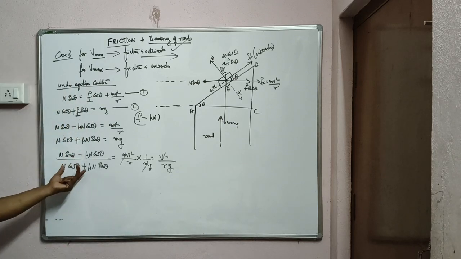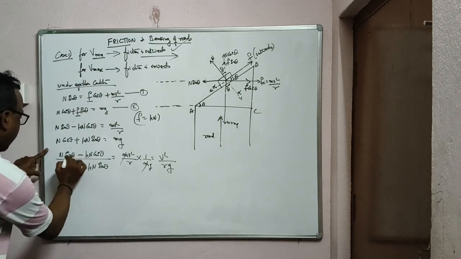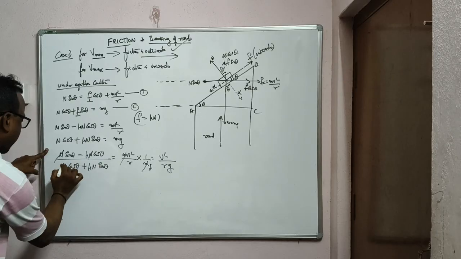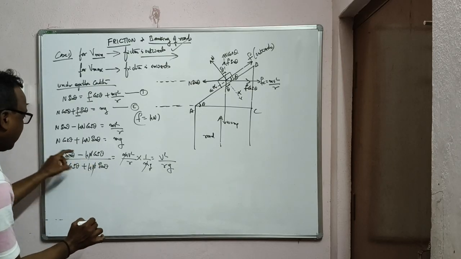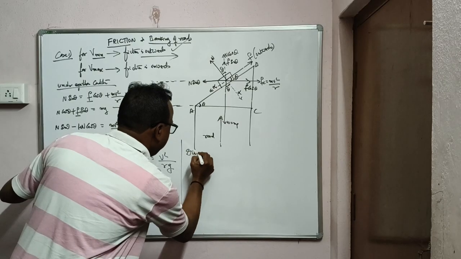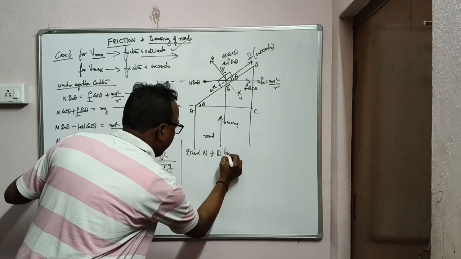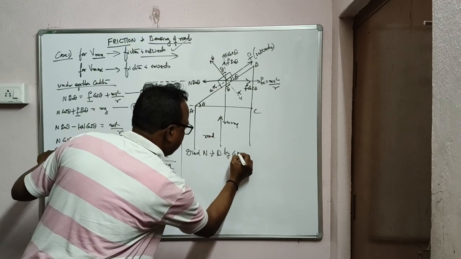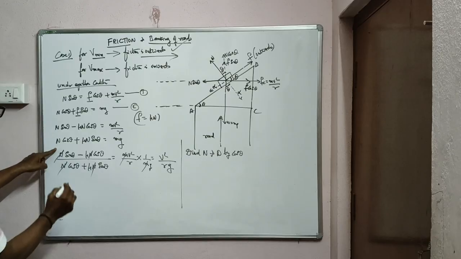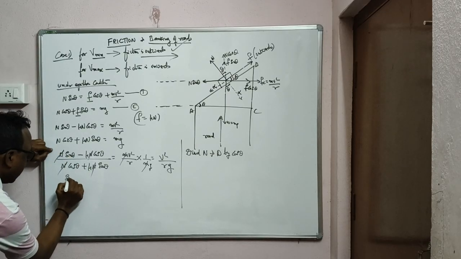Now in this equation, divide numerator and denominator by cos theta. On the left side, what do we do? N is common, so it cancels, N on top and bottom cancels. Divide numerator and denominator throughout by cos theta. So when you divide, what happens?